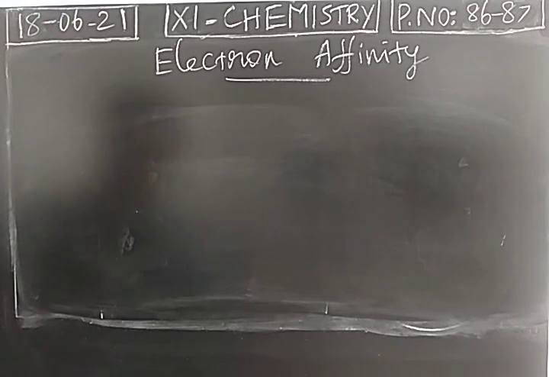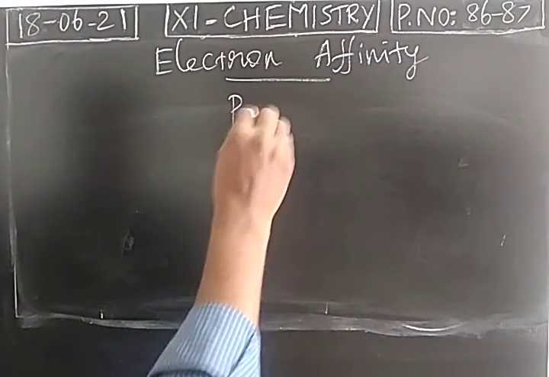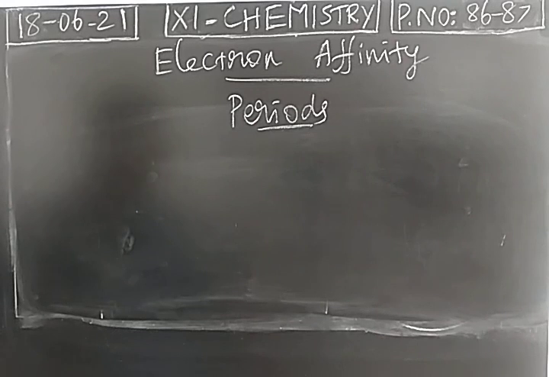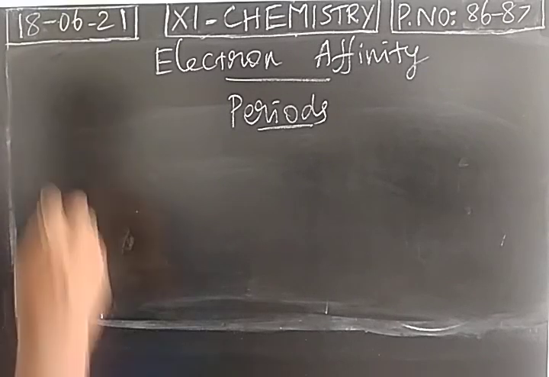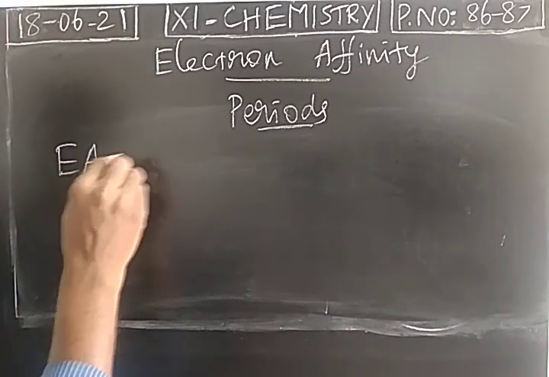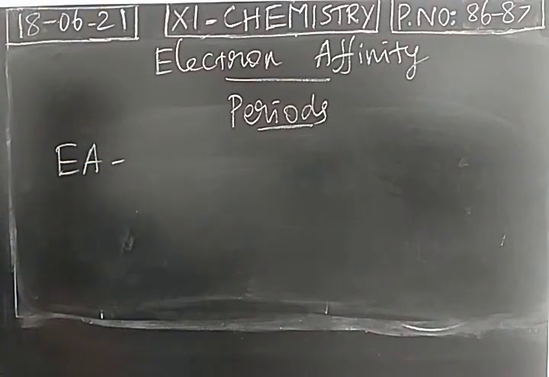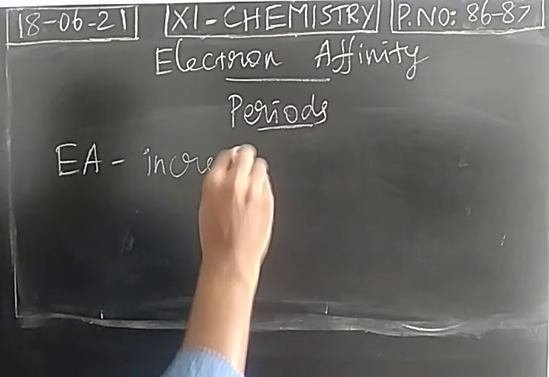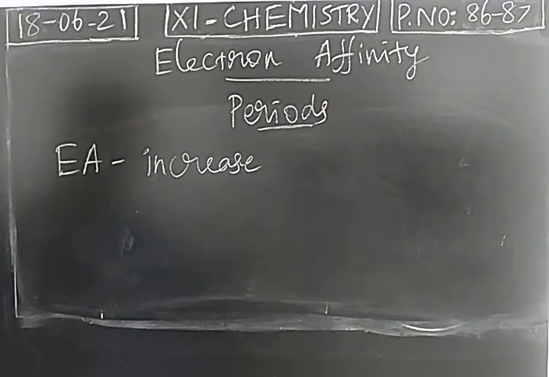What about the variation of electron affinity in periods and groups in modern periodic table? Take periods. Electron affinity increases from left to right in a period. So its trend is like ionization potential.